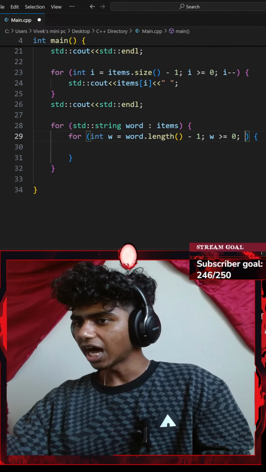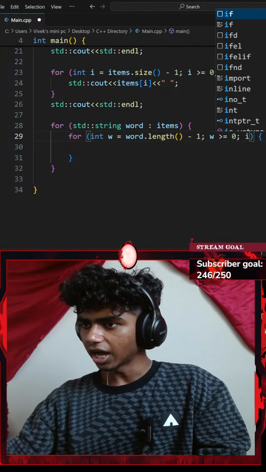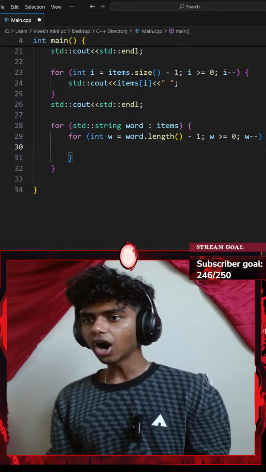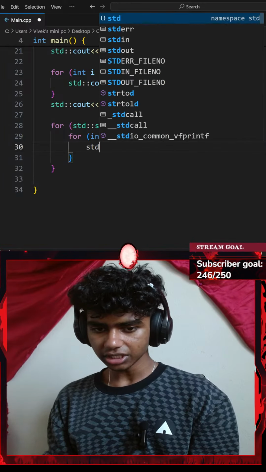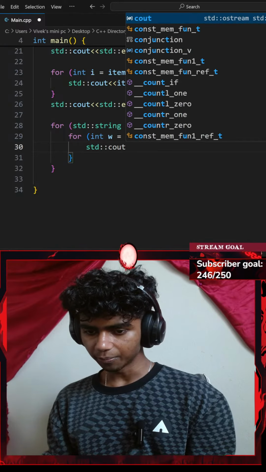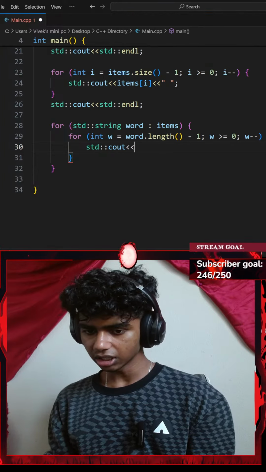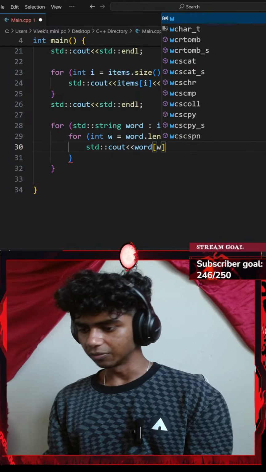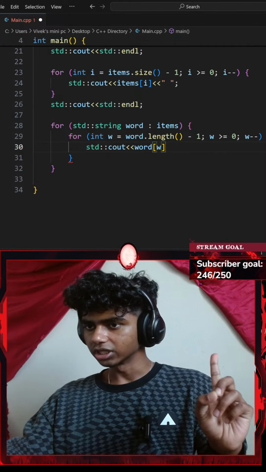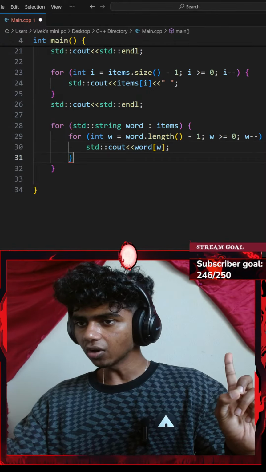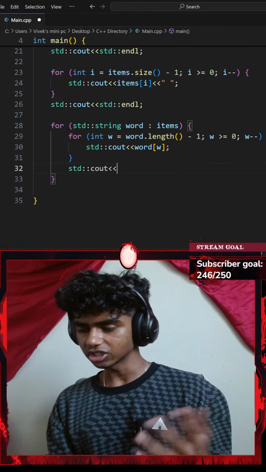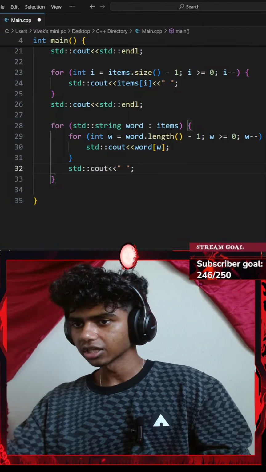And if that does happen, I'll decrease my w by 1. Okay, perfect. Next up, let me add a standard console output with an insertion operator, and then my word at index of w. This reverses all my words. I'll end that with a semicolon, and outside of my inner for loop, I'll go with a standard console output with an insertion operator of an empty space.